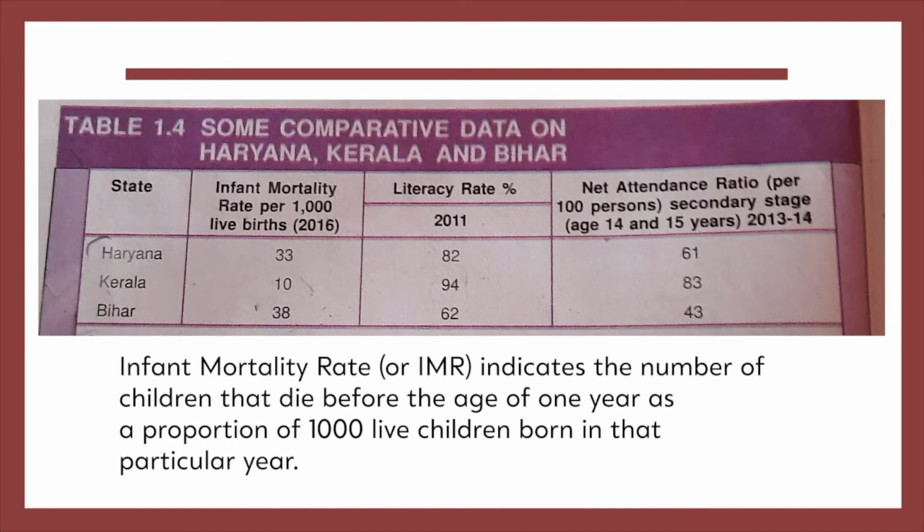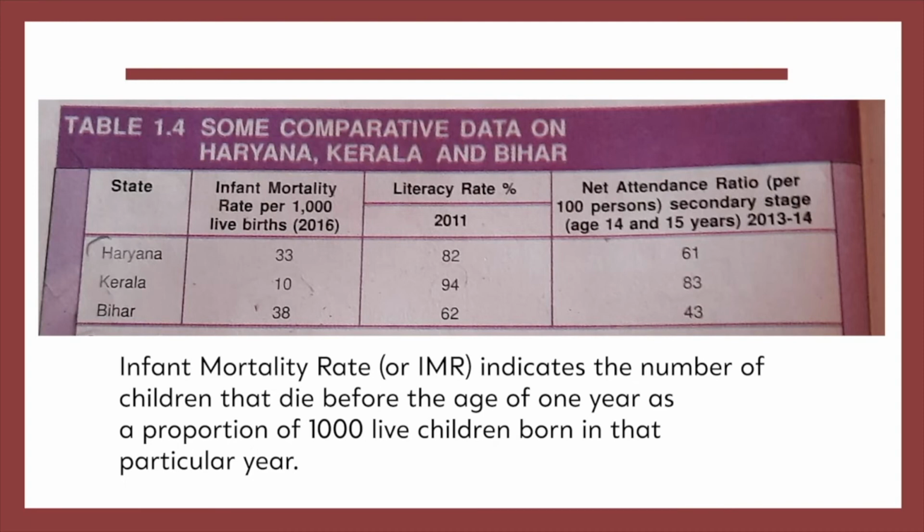Infant mortality rate indicates the number of children that die before the age of 1 year as the proportion of 1000 live births. Infant mortality rate in Haryana is 33, Kerala only 10 due to better health facilities and educational facilities, Bihar 38.